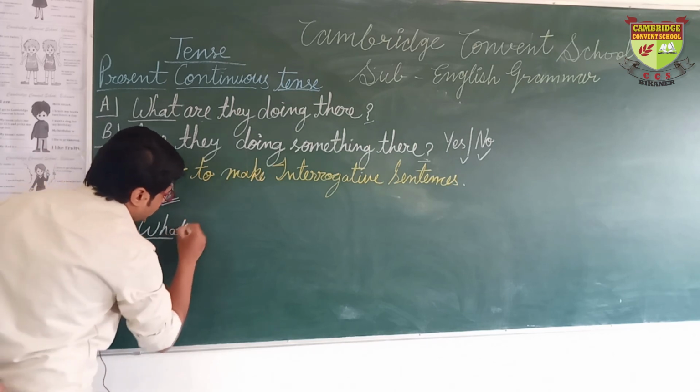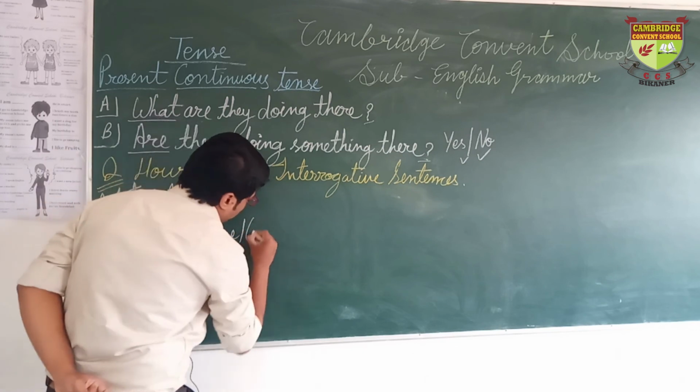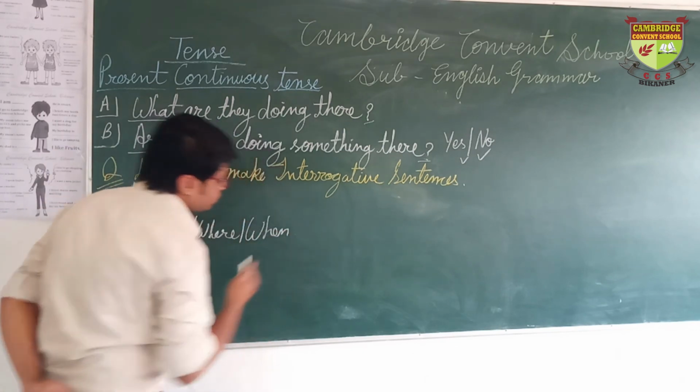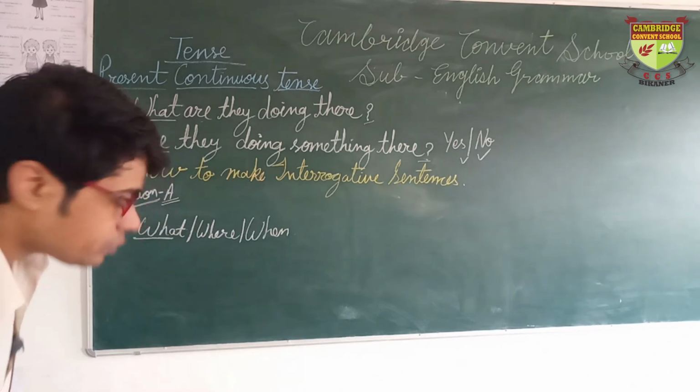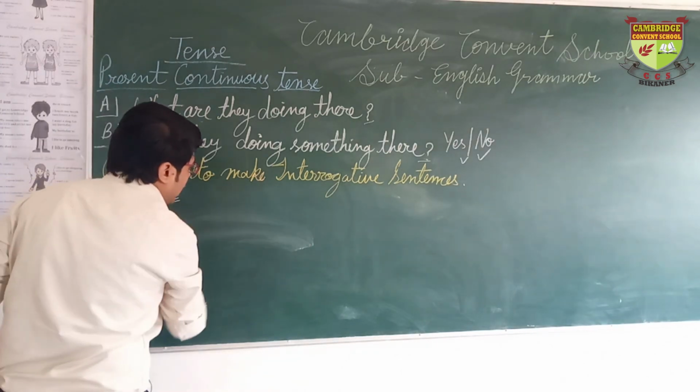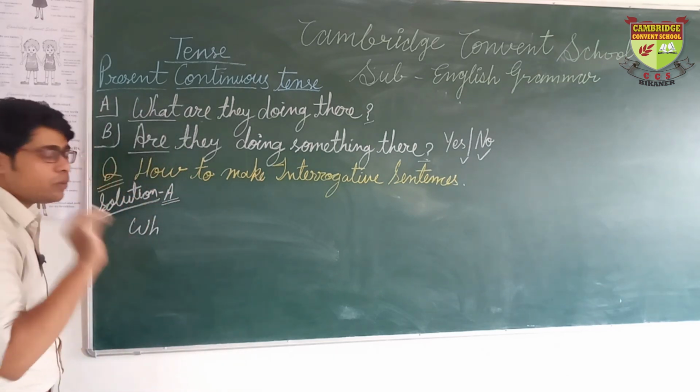It could be what, where, when. Anything could come here. So a WH word at the beginning of the sentence, I am just writing WH word.